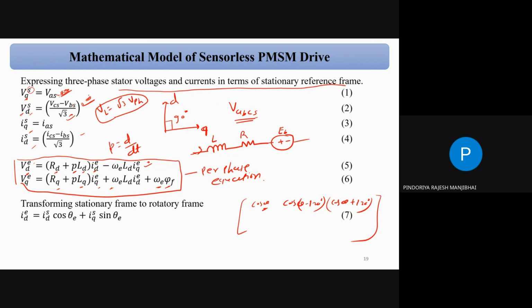I don't know this thing. So you are saying this is the line voltage and this is your phase voltage. How is that possible? But in the DQ axis, I don't know, because I have to check this DQ thing. DQ values are DC values, but VAS, VBS, VCS are RMS values.